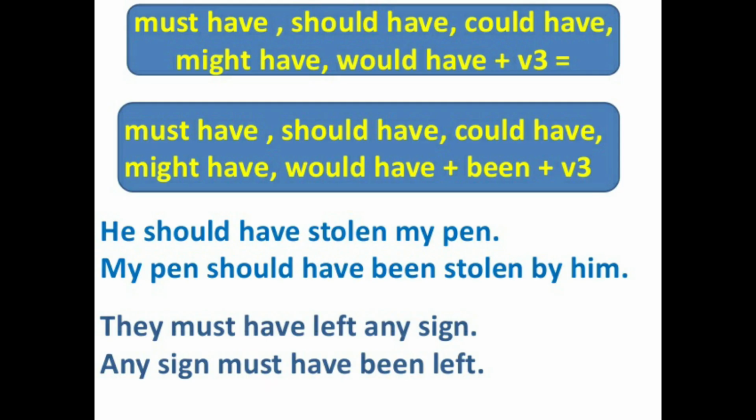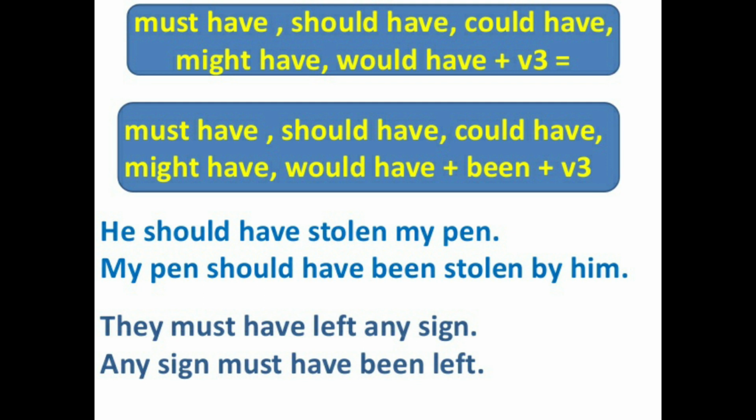Next one, the passive form in the past modals. Must have, should have, could have, might have, would have. These are the past modals, and this we write like this: must have, should have, could have, might have, would have plus been. What do we use with these? Been. With the present and future modals, we use the be form. Here we are going to use the been form. Been plus verb third form.